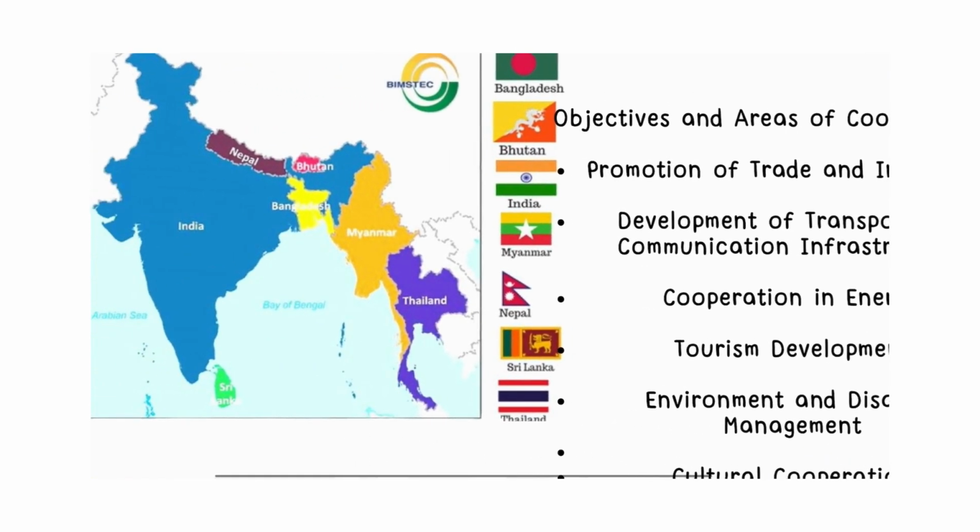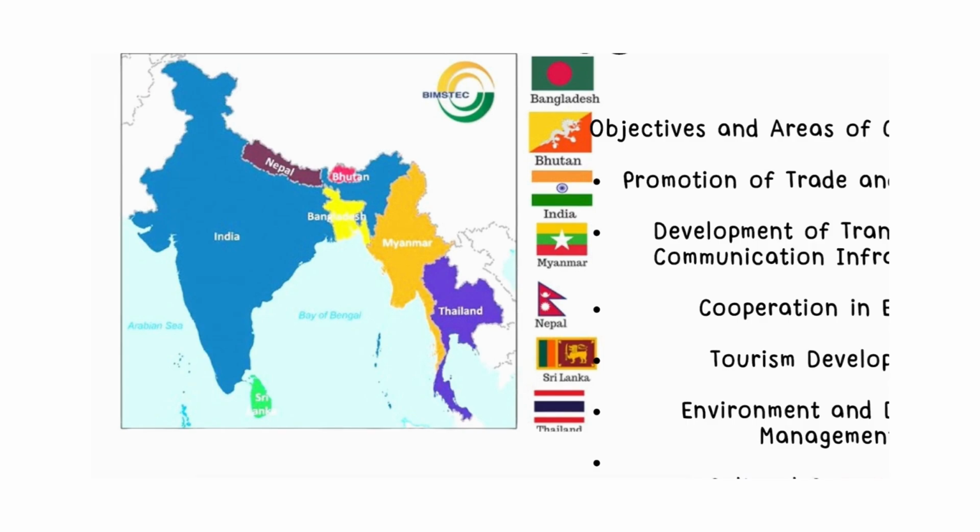The common things about BIMSTEC is most of them are developing countries and they face common challenges like poverty and inequality. Most of the countries follow Buddhism and Hinduism, and the Bay of Bengal is shared by many of the BIMSTEC countries. So when there is any cyclone in the Bay of Bengal, most of the BIMSTEC countries get affected. What are the challenges of BIMSTEC countries?